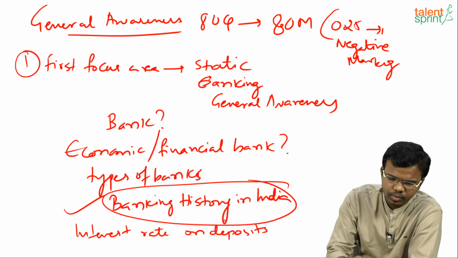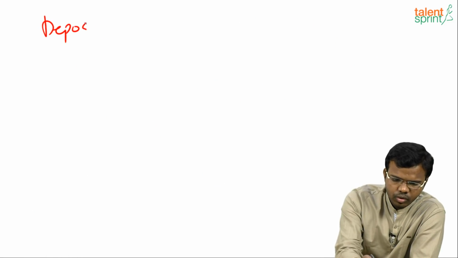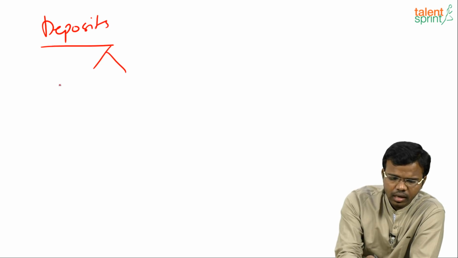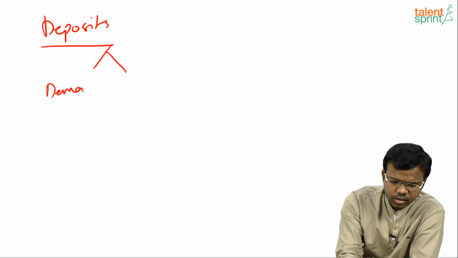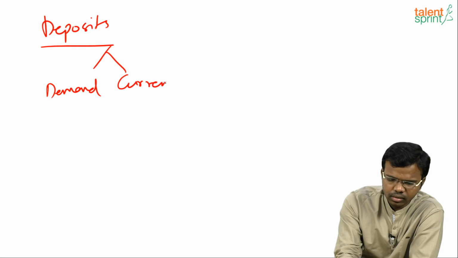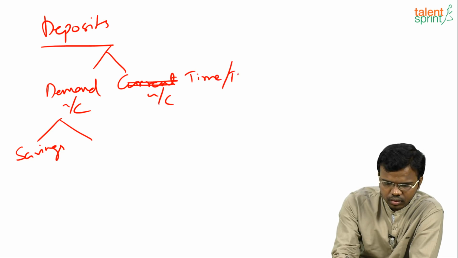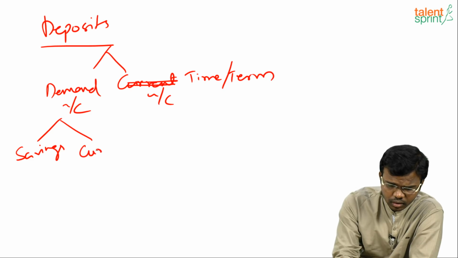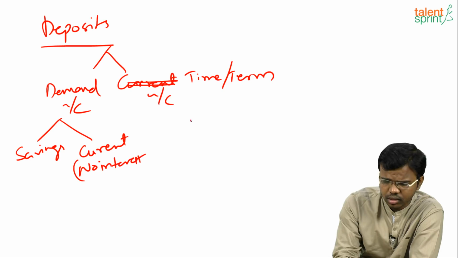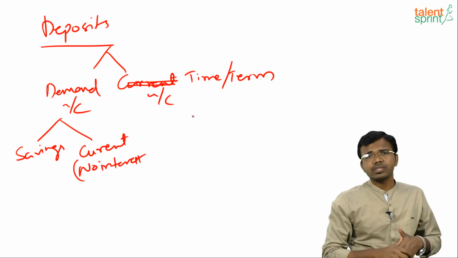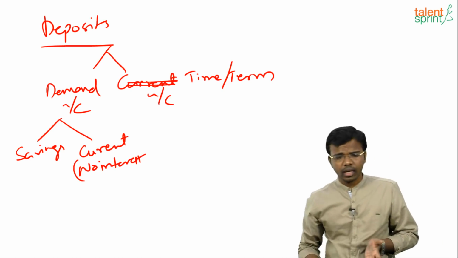First, what is a deposit? What are the types of deposits? What are the general types of deposits? We have demand deposits and current account deposits. Under demand deposits we have savings. Generally no interest is provided on a current account, right? So we need to have an idea about these general terms related to banking.